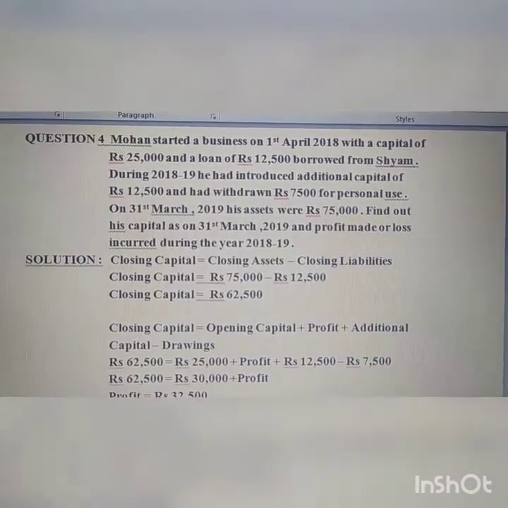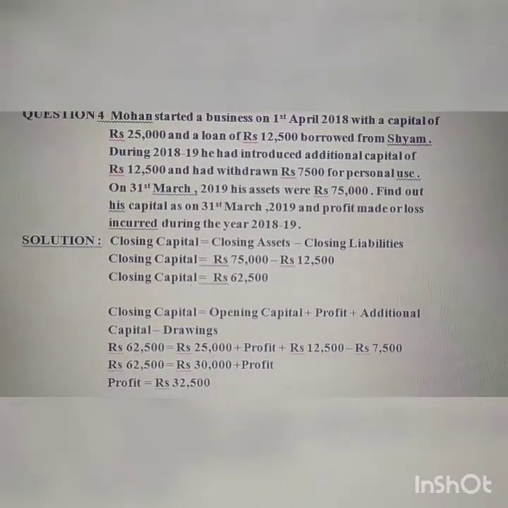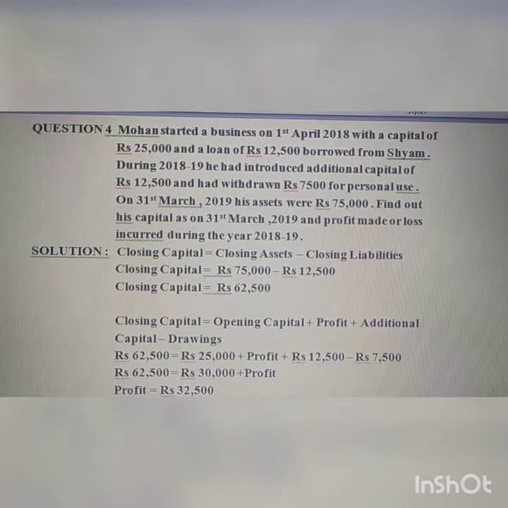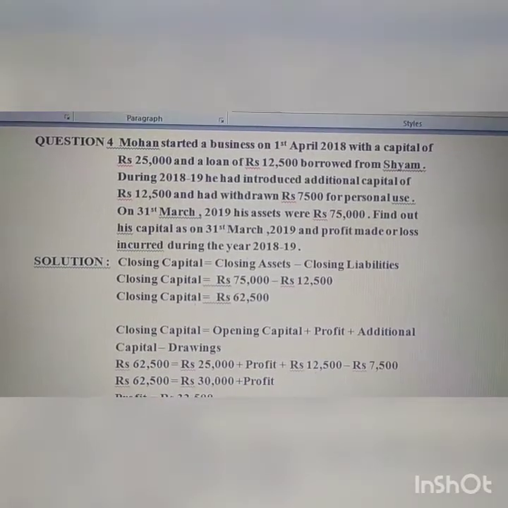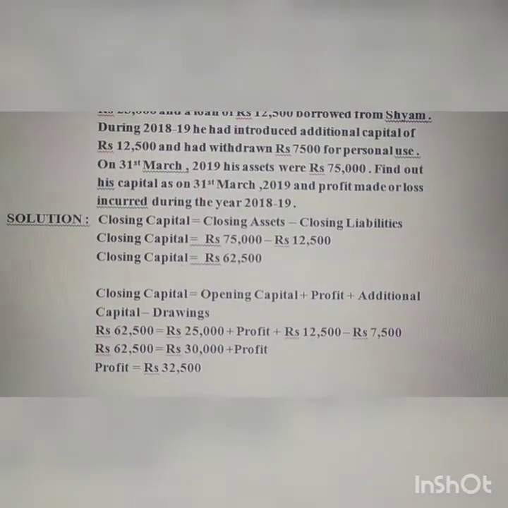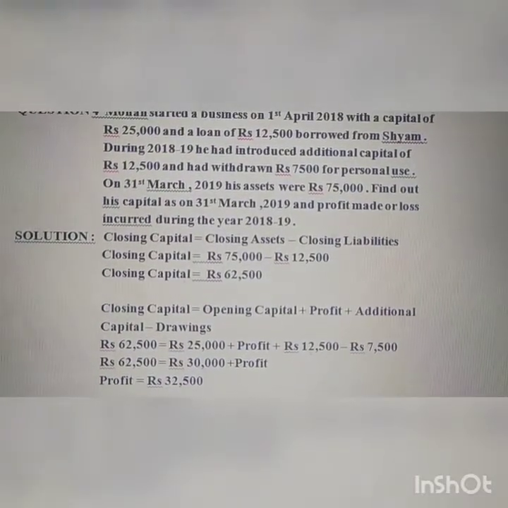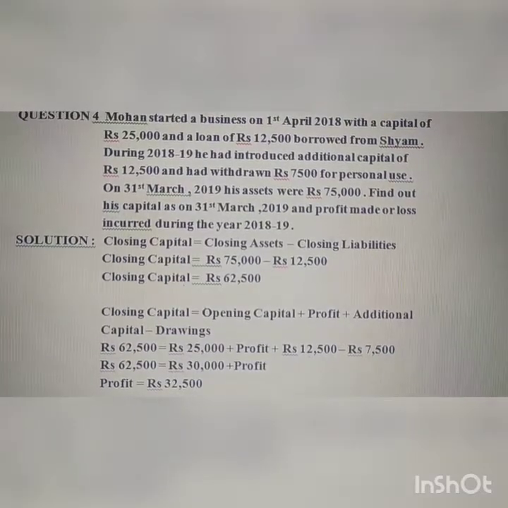Just now we have discussed another formula of closing capital. With the help of that formula, we can calculate profit or loss. Here I have written the formula. Closing capital equals opening capital plus profit plus additional capital minus drawings.